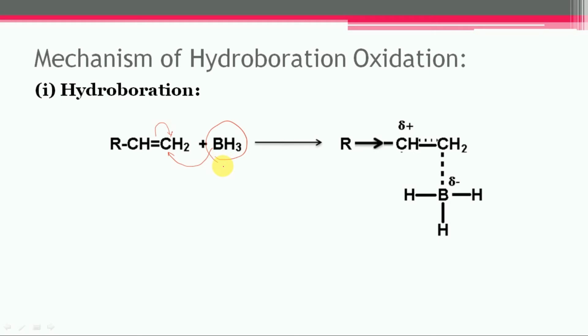The attachment of boron to the less substituted carbon makes the more substituted carbon develop a partial positive charge. This carbon is better able to accommodate the positive charge since it carries electron releasing groups. So these are the two factors which favor the formation of this intermediate product.